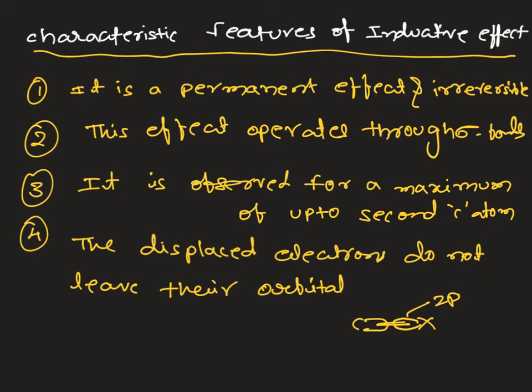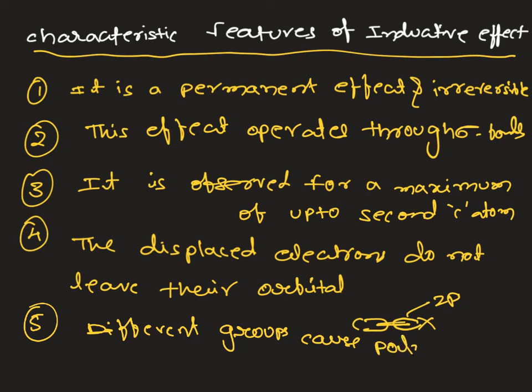And the next point: different groups cause polarity to different extents. For example, if fluorine is attached, or chlorine is attached, fluorine is more electronegative than chlorine, so definitely fluorine can displace electrons more strongly towards itself.